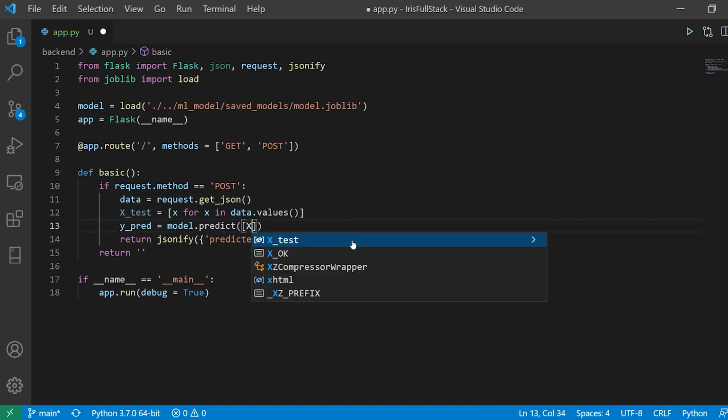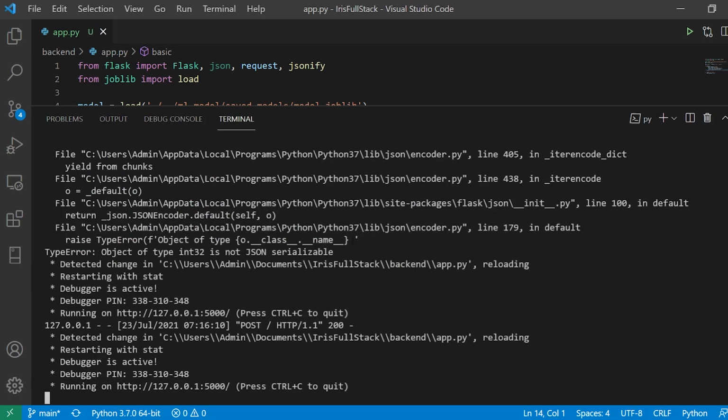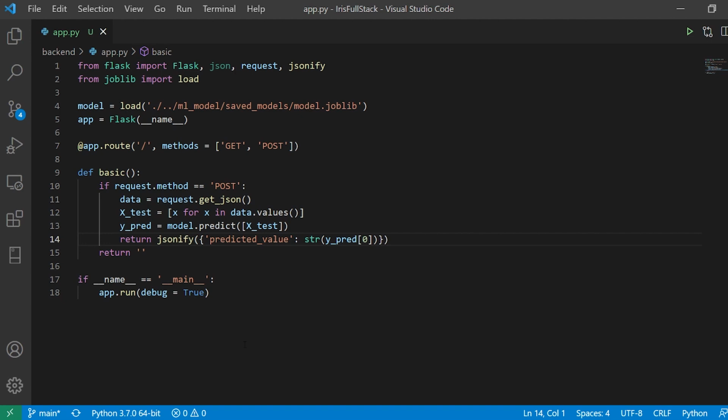And here I'm going to pass x test. All right, and now let us try this. So the server is up and running. I'll just send, and it says predicted value is 1. So basically it is working. Let me try some different value. Yeah, we get 2. So my model is basically working. So this is successful. My API is done.